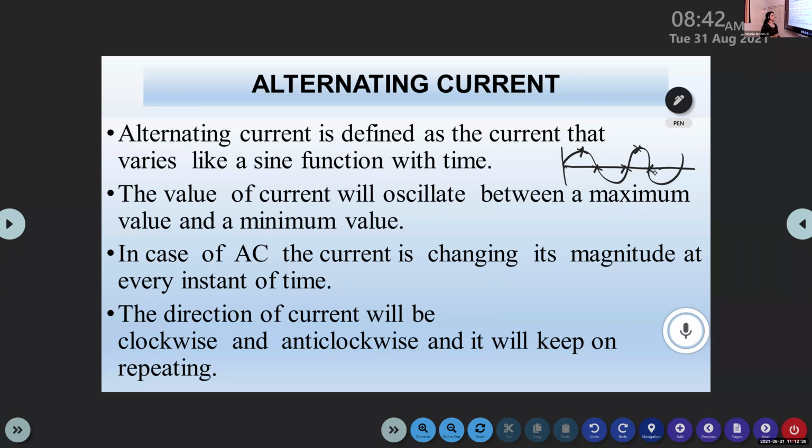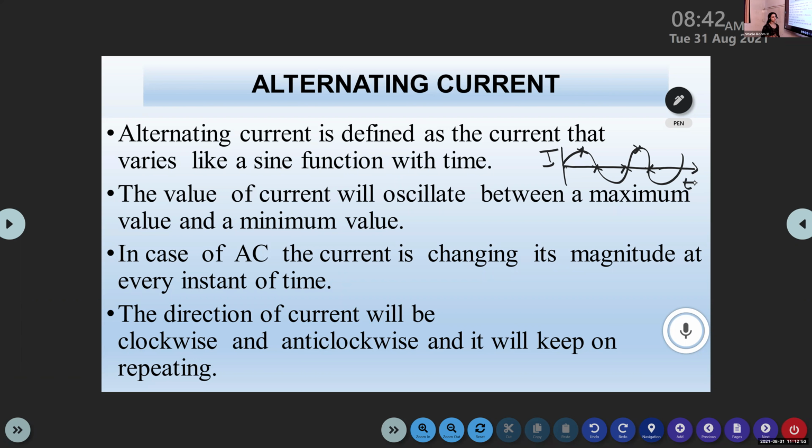Alternating current is defined as the current that varies like a sine function with respect to time. So if we are drawing a graph of current with respect to time, it varies just like this. That is, the value of the current varies at regular intervals. At alternate regular intervals, it is called alternating current.